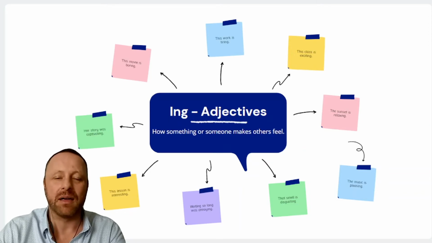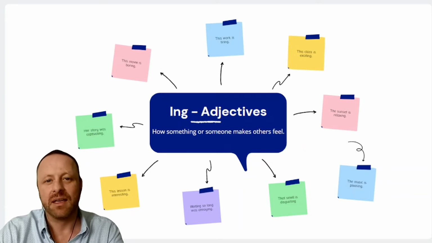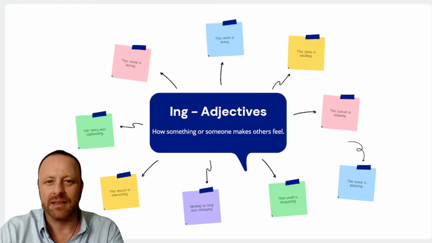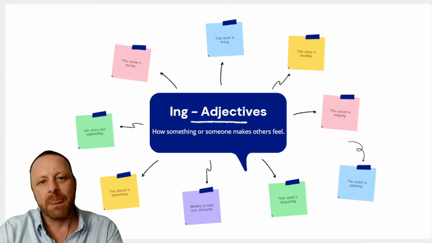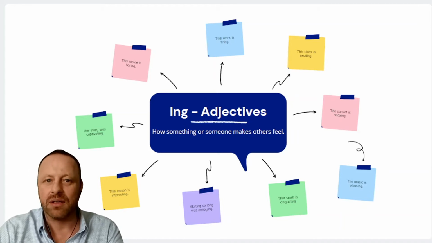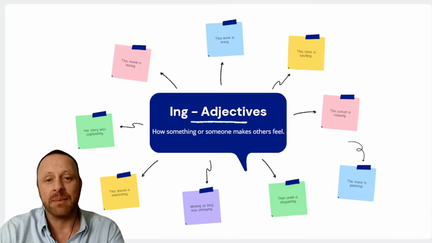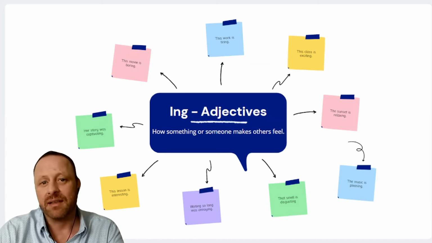When we talk about ing adjectives, it gets a little bit more complicated, but not as complicated as you might think. Because with ing adjectives, we can talk about people as well as inanimate objects or something that is not living.